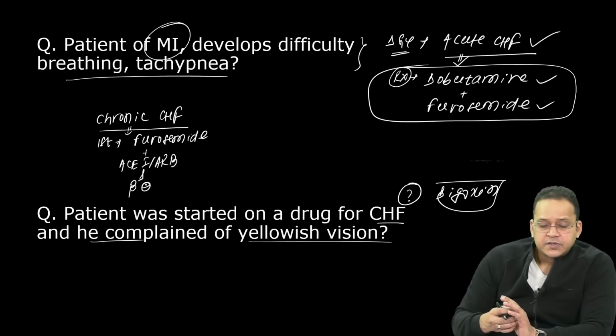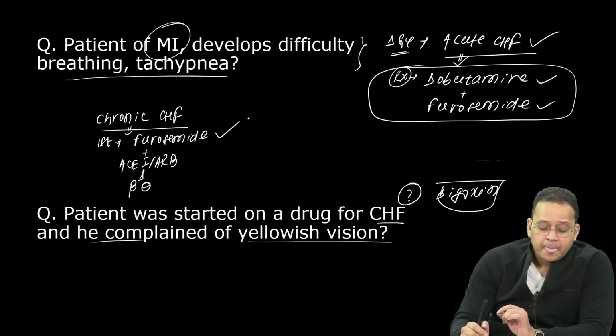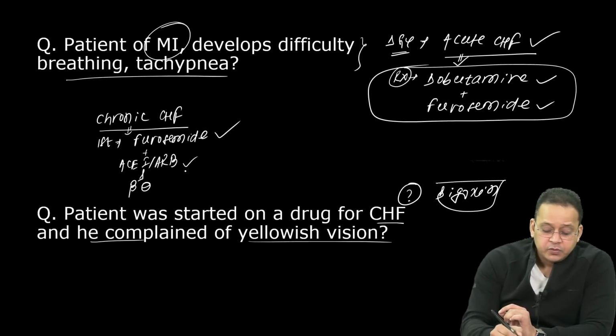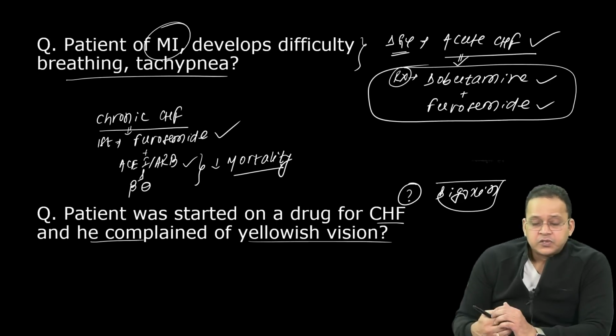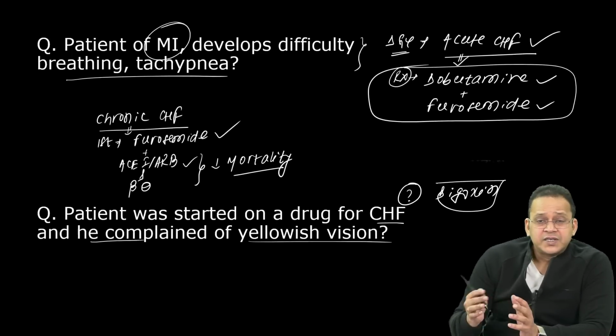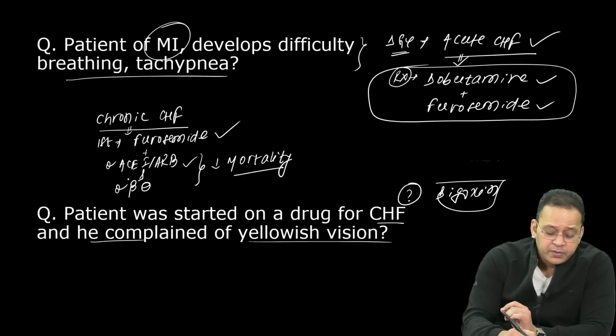Right. So whenever they ask you in chronic CHF, which is the first drug used, again your answer would be furosemide. ACE inhibitor, ARB, beta blockers are used to decrease mortality. There are lots of them, but I'll not discuss all the drugs. We don't have time. So mostly they ask you which of the following drug is used in heart failure to decrease mortality. Your answer would be ACE inhibitor, ARB, or beta blocker.